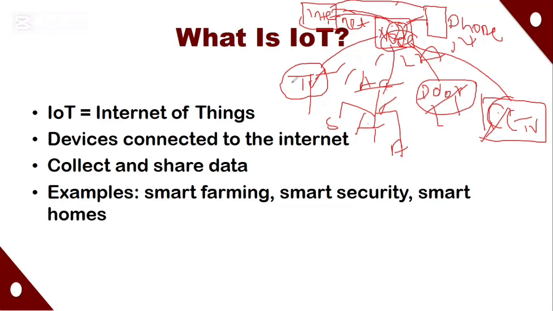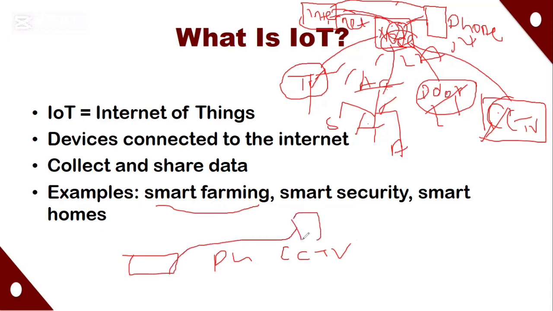Simple. So that's why, in a smart farming system, we can connect, for example, the irrigation machine, the pH sensors, and all those things inside the farm. The security system and CCTV can be connected over the internet. All these things are now on the internet.